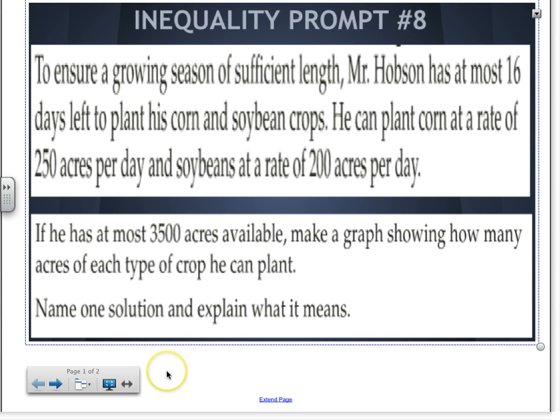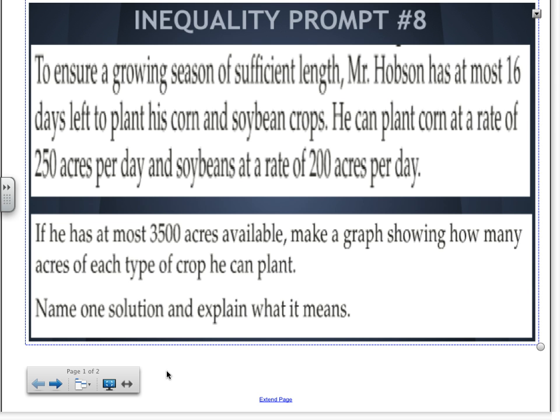All right, so take a look. Let me read the prompt to you out loud to get you to see this again. To ensure a growing season of sufficient length, Mr. Hobson has at most 16 days. Basically, he has 16 days left to plant his corn and soybean crops.